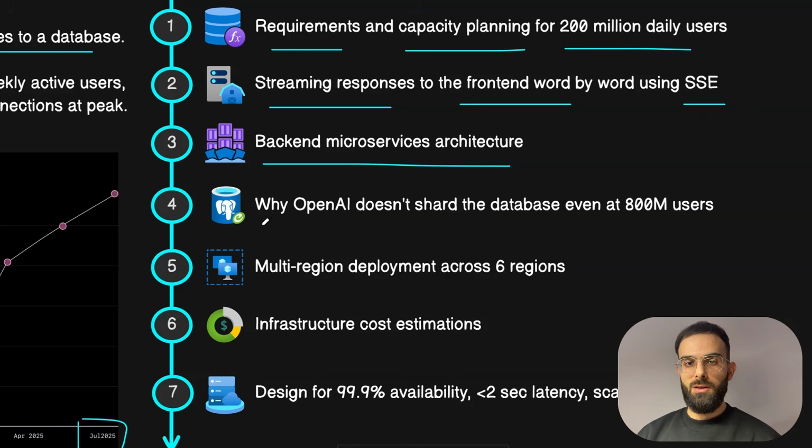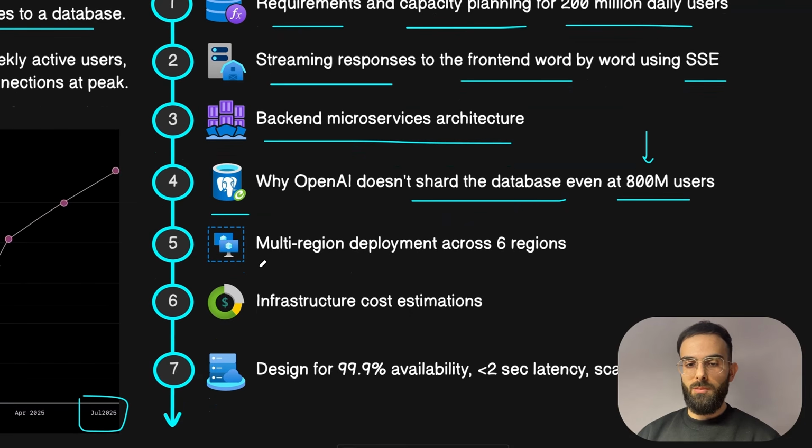We'll also cover a controversial database choice that OpenAI made, which is that they are not sharding the database, even though they have already reached 800 million weekly active users. And this might challenge what you already know about database sharding, but you can see how they went with a simpler approach and decided to not complicate it even at this stage, when they have already surpassed millions of users.